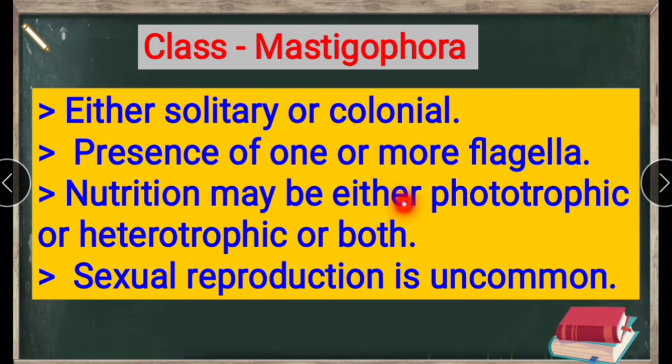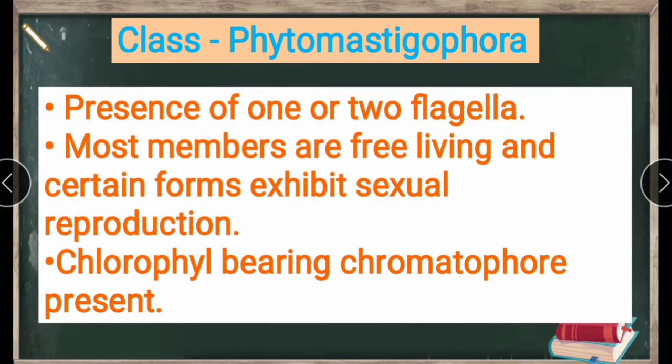Nutrition may be either phototrophic or heterotrophic or both. What is meant by phototrophic? Heterotrophic means they cannot make their own food, so they must eat or absorb other organisms. So we call it heterotrophic, and maybe it will be both. Sexual reproduction is uncommon here. Okay, next, class Phytomastigophora. Presence of one or two flagella.